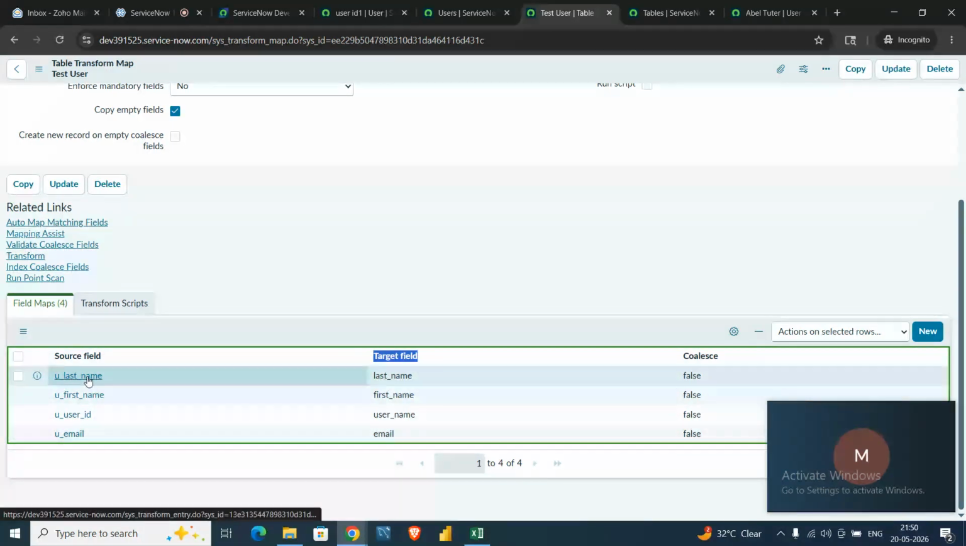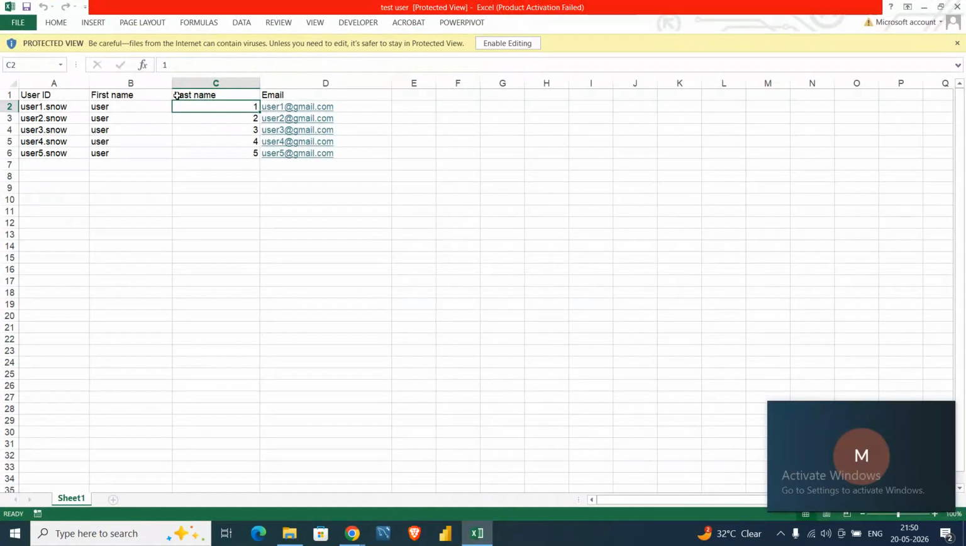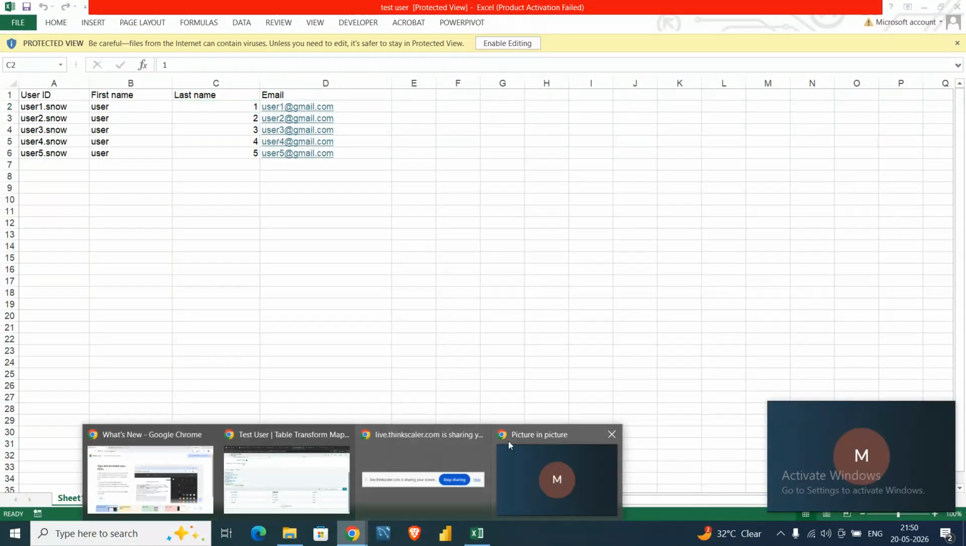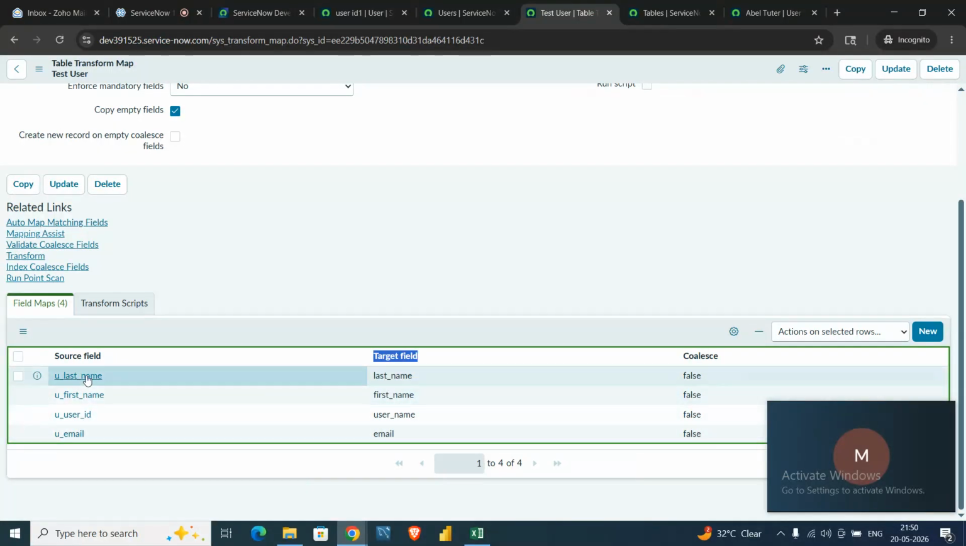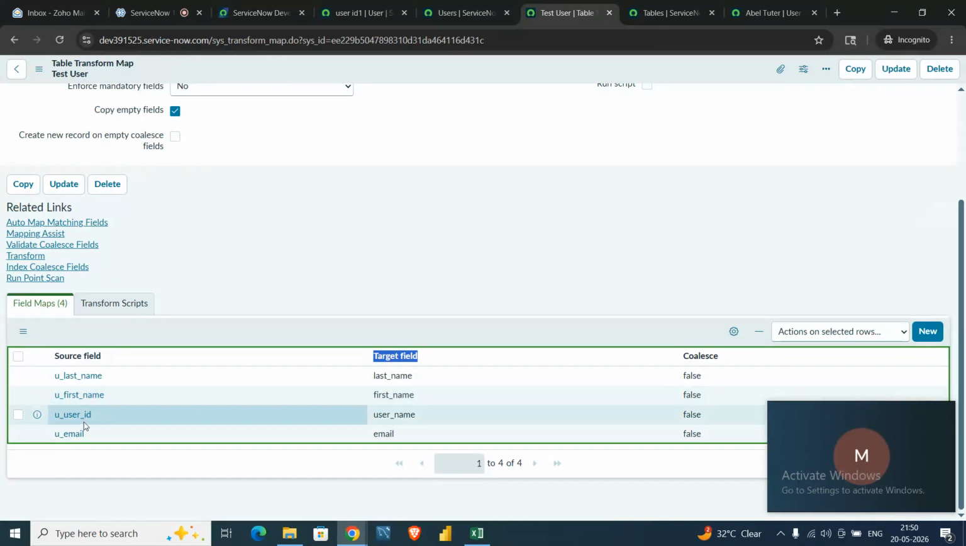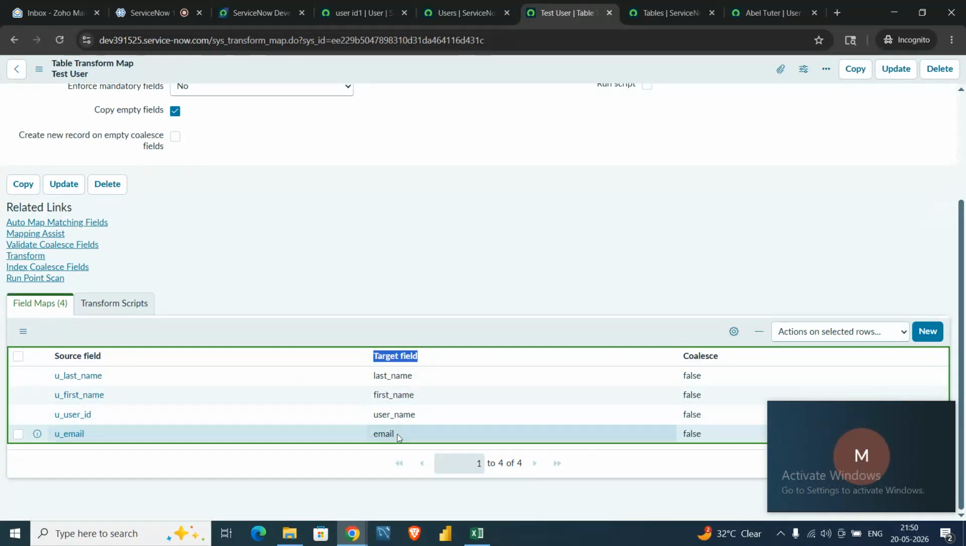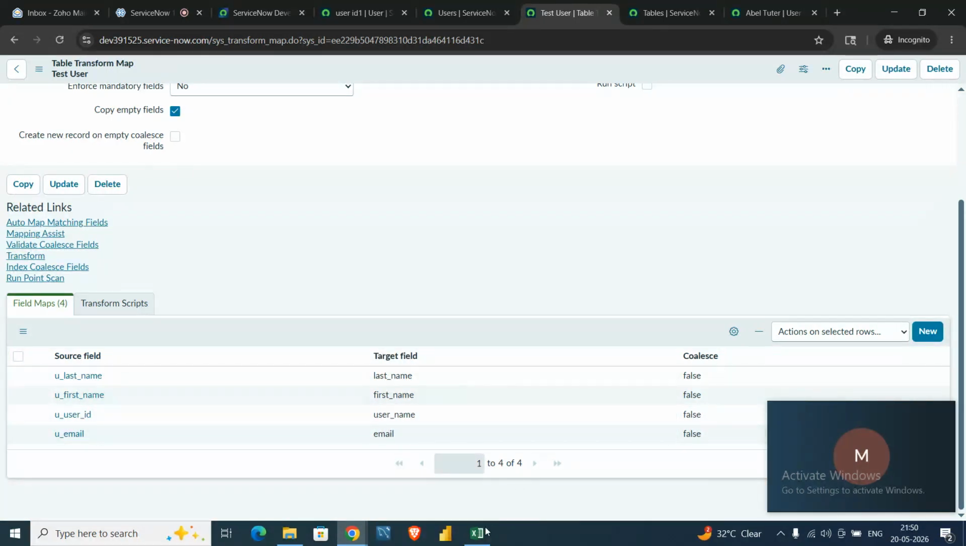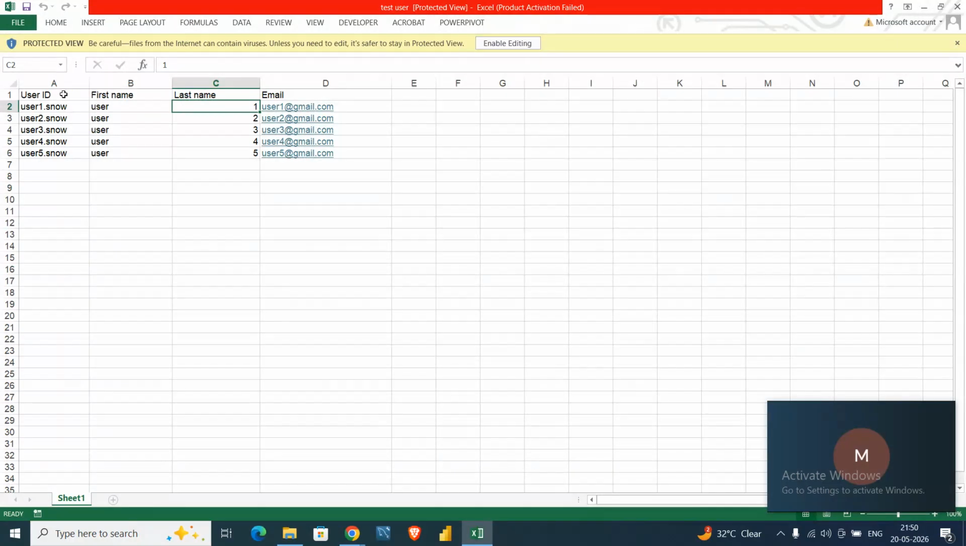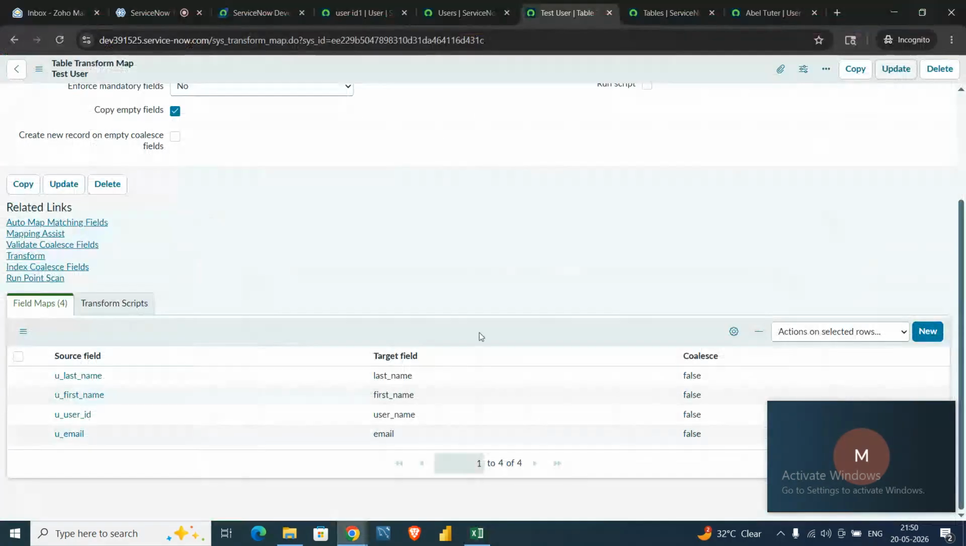So as you can see, that is why I told you the names should be the same as the user table. The auto matching will map according to the name. If last name is present in the source table and the same last name is present in the target table, it will map automatically. As you can see, last name maps to last name, first name to first name, user id to username, and email to email. This is the reason why I told you, before importing anything, to copy the table column names to Excel, so that the auto map will help you.